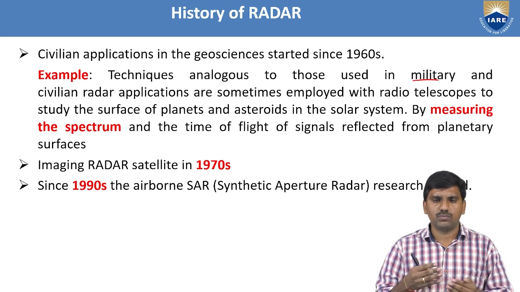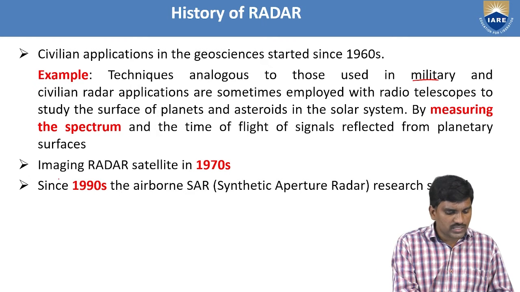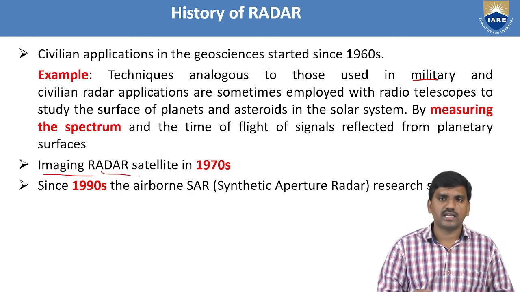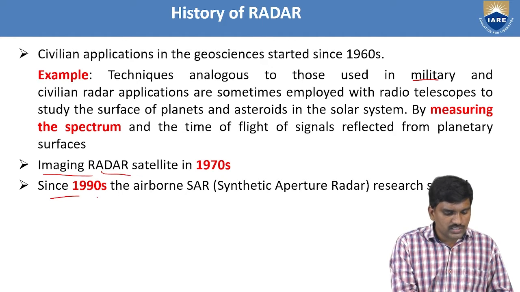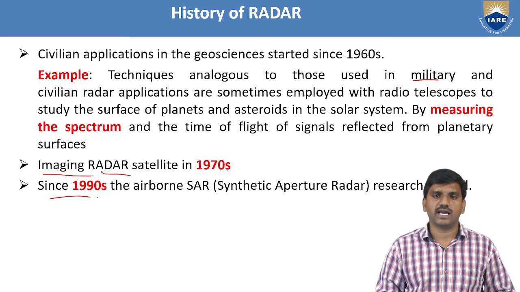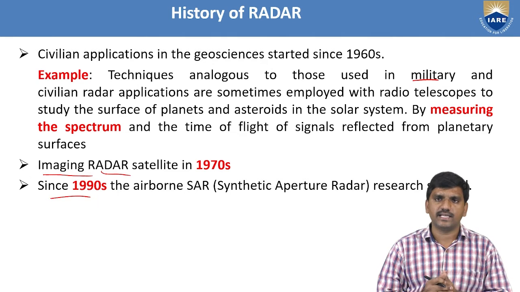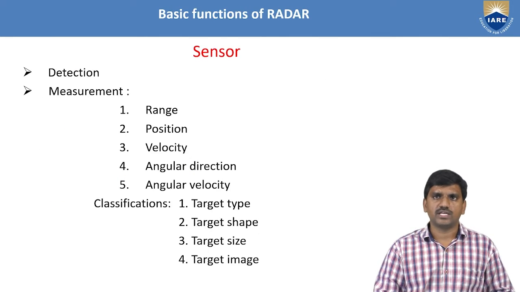So this is the development history of radar in the 1960s. Then in the 1970s, there was a development of image radar satellites. Apart from that, since the 1990s, airborne SAR, synthetic aperture radar research, has started. So this is the development in the 1990s.